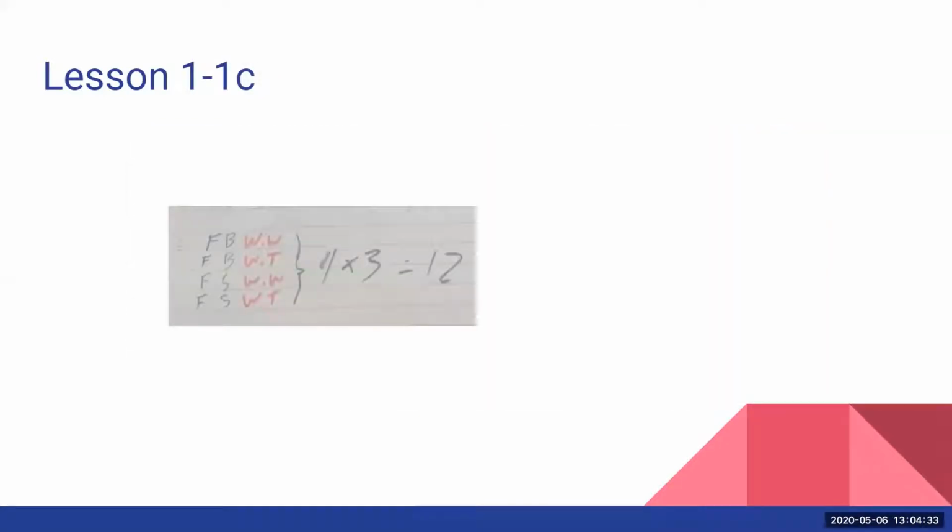For part 1C, then we're getting into the multiplication principle. Now I selected this one because I really like, it wasn't the full multiplication principle of counting, but it was a really cool way of combining lists and multiplication. So this person started with the fried eggs in blue, and then they showed bacon and sausage in green, and then they showed whole wheat bread and white toast in red here.